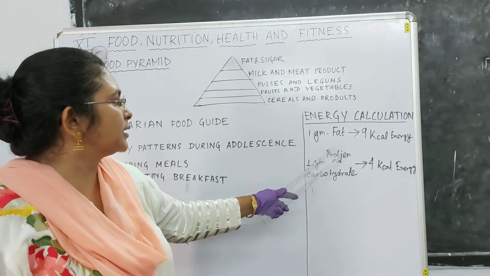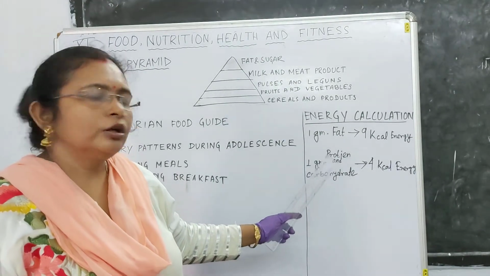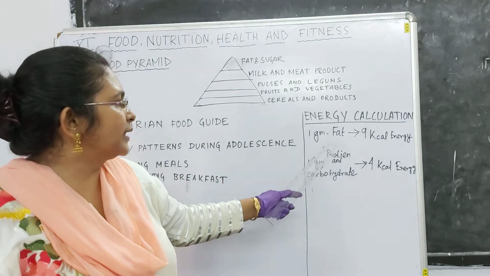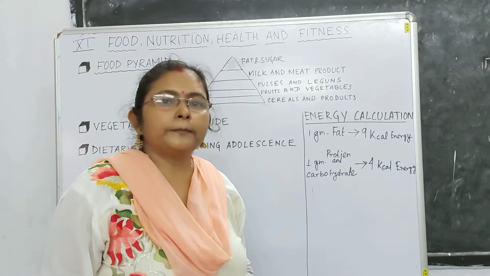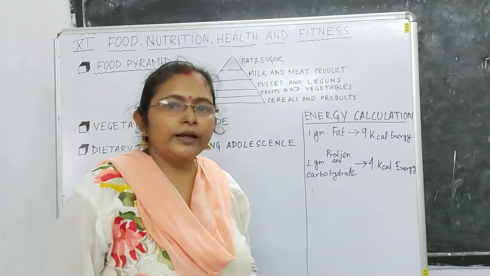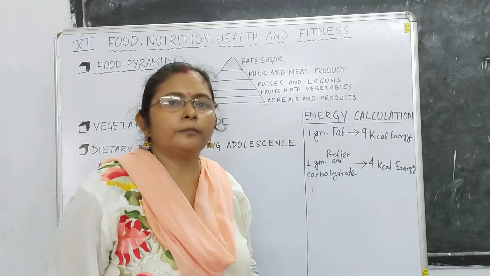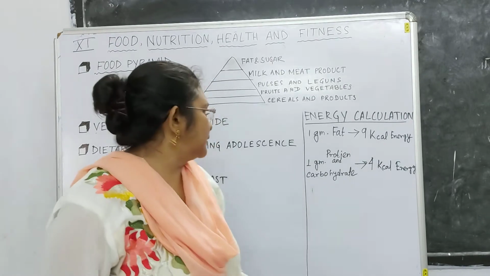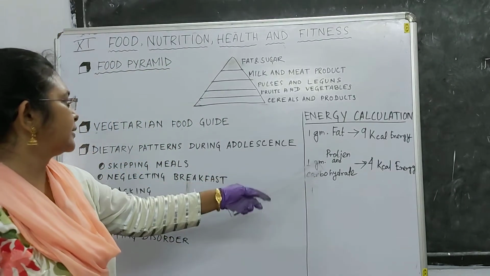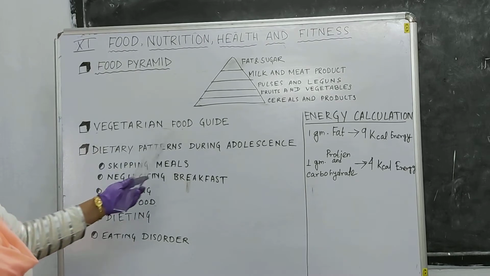So for these reasons, when we calculate fat in anyone's daily diet, we always say it should be at most 35 grams per day. If anyone takes more than that, the fat is deposited in the body and leads to heart disease and also obesity. Next, after this energy calculation, we go through the vegetarian food guide.